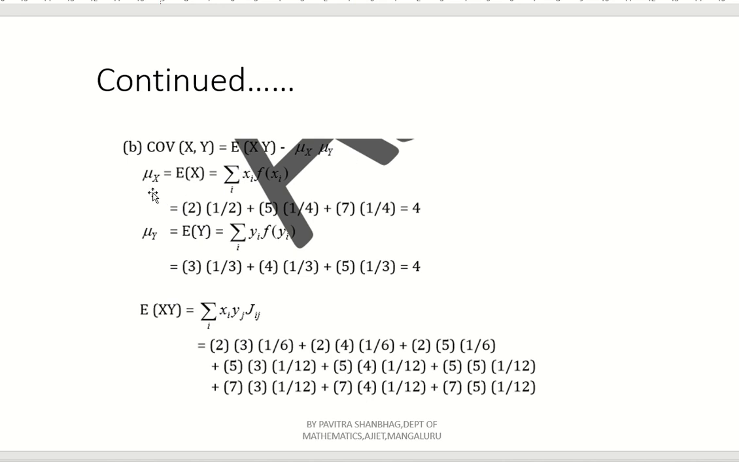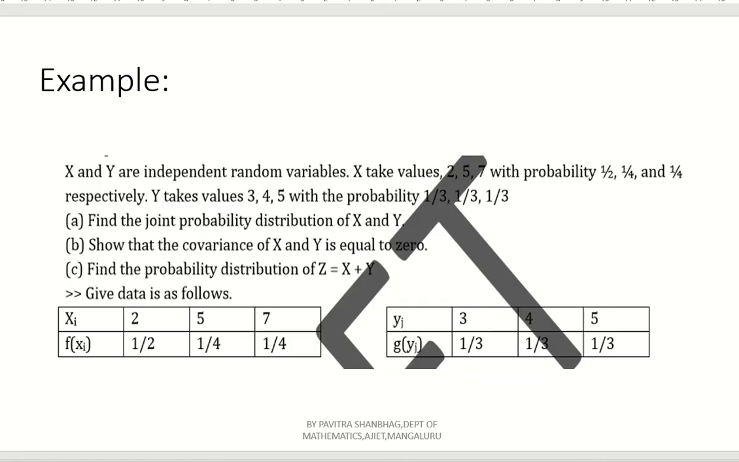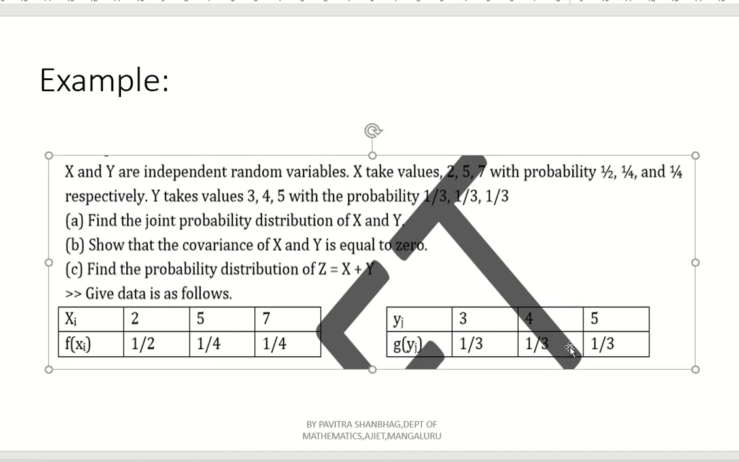What is meant by mu x? Mu x is nothing but E of x or expectation of x. That is nothing but what? Summation xi into f of xi. Xi they have given already, even f of xi is also given. See here, look into the table x and f of x. 2 into 1 by 2 plus 5 into 1 by 4 plus 7 into 1 by 4. Add all these, you will get expectation of x. Similarly, how will you get expectation of y? Summation yj into g of yj. So yj into g of yj means 3 into 1 by 3 plus 4 into 1 by 3 plus 5 into 1 by 3.